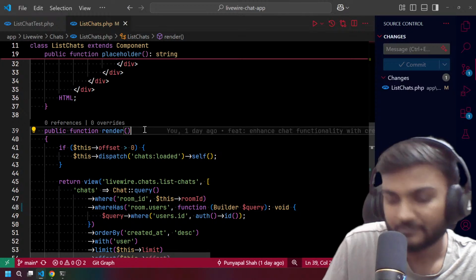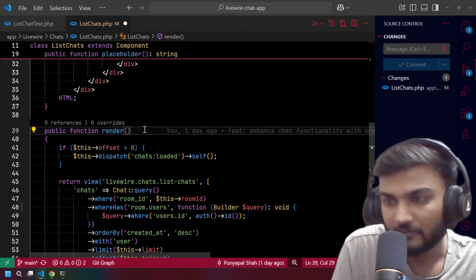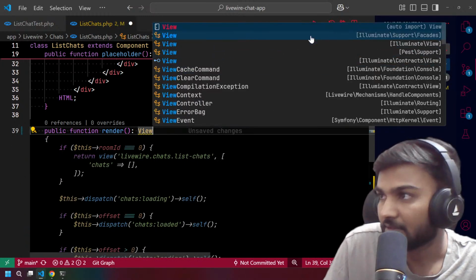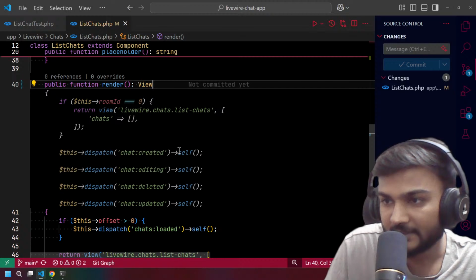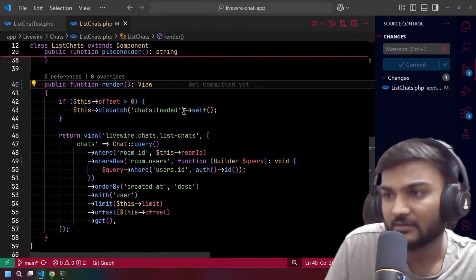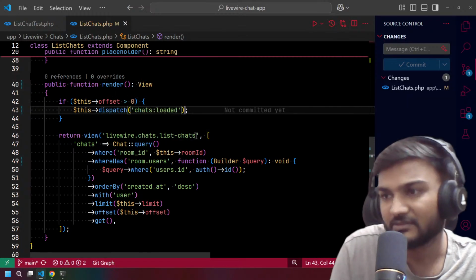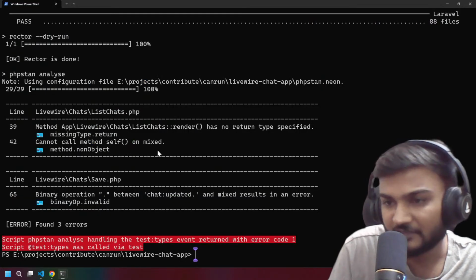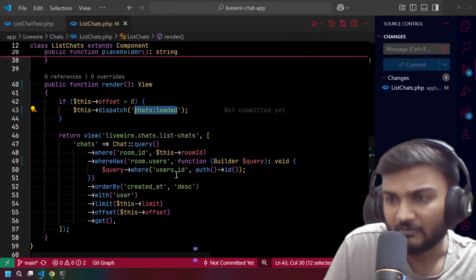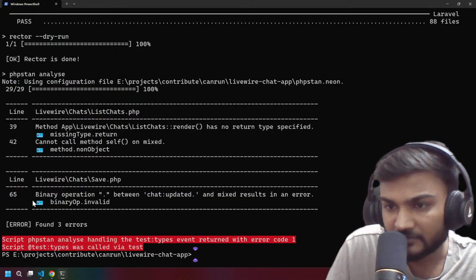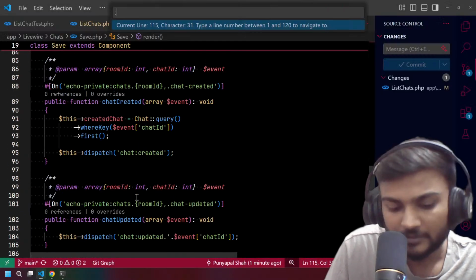So this is actually simple. What I can do is take help from my PHP extension, which will allow me to add this. And of course, this self stuff is now saying that dispatch can. Okay, just remove the self. I don't think we are listening to this particular event anywhere else, so that is fine. But I'm interested in this. What problem does this have? Which line number? 65.